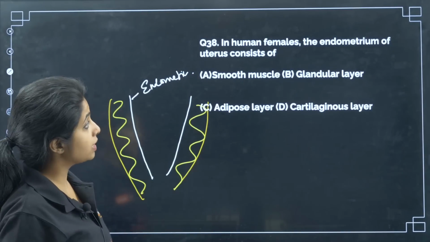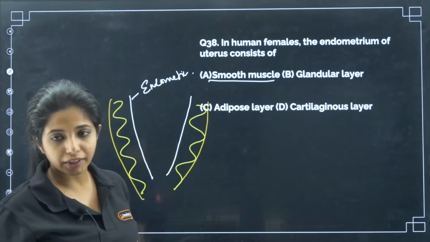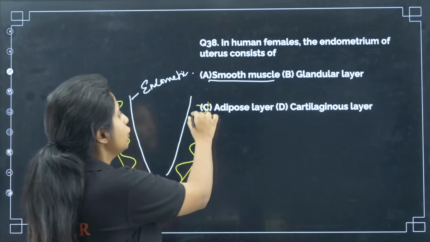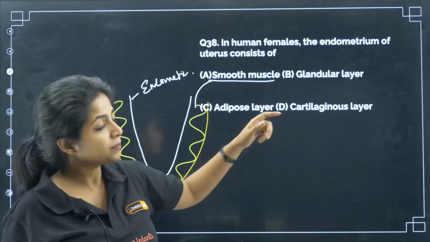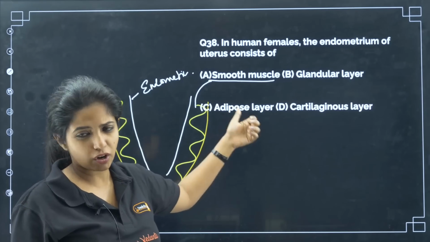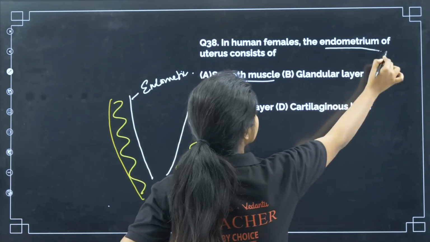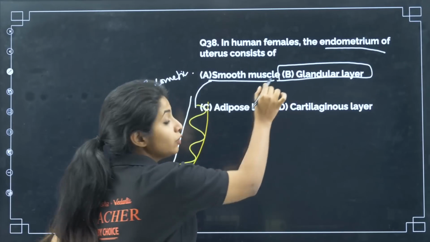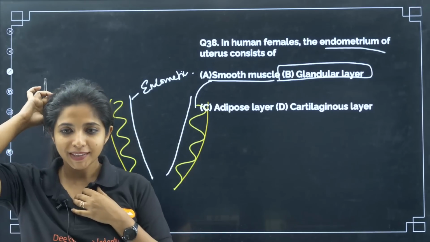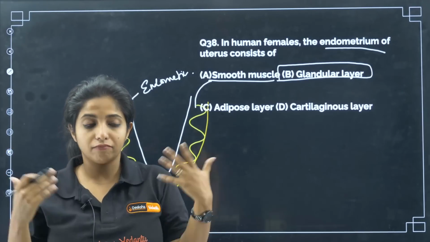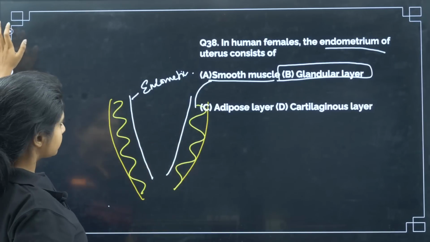So in human females, the endometrium of the uterus consists of smooth muscles? No, my dear children, it's the myometrium that consists of smooth muscles. Glandular layer, yes, the endometrium is the glandular layer. Adipose layer, that is fat, does not make sense over here. Cartilaginous layer does not make sense either. So your answer: the endometrium of the uterus is the glandular layer, which helps in implantation to happen. The embryo will come, implant and later grow. Fine, so that is the answer.